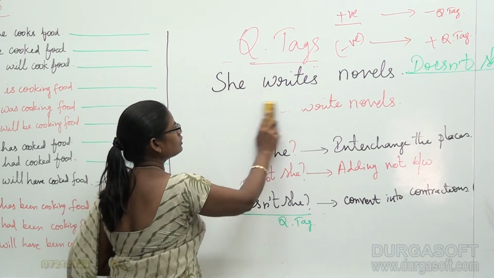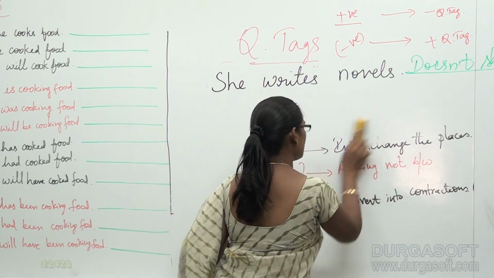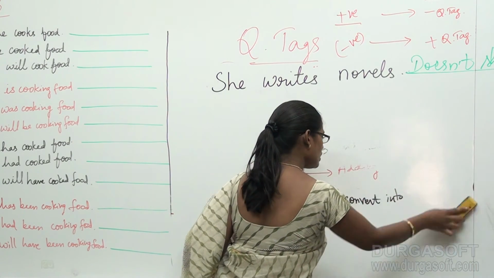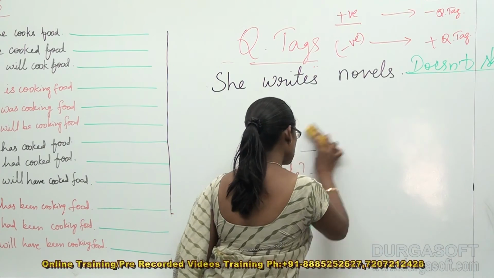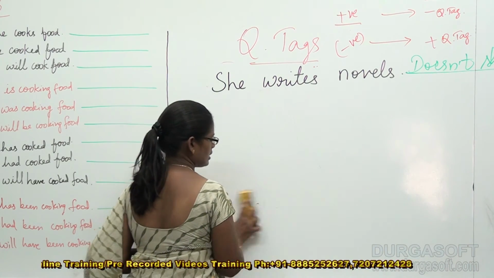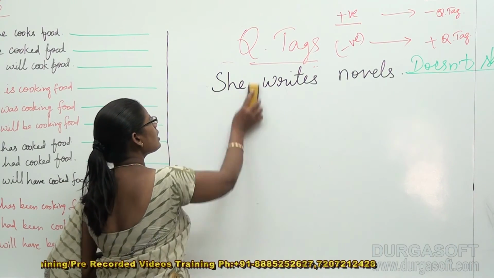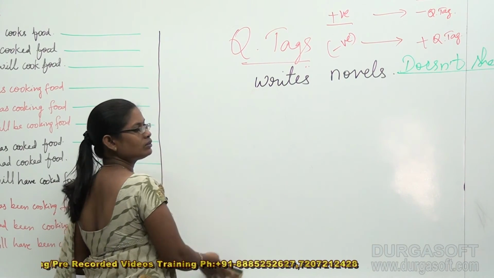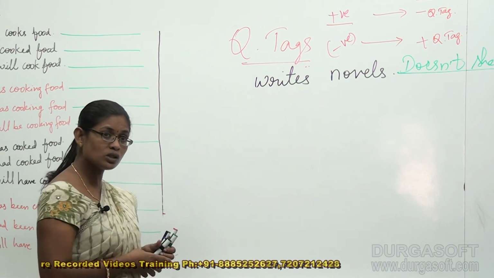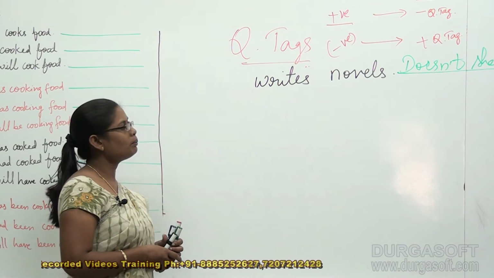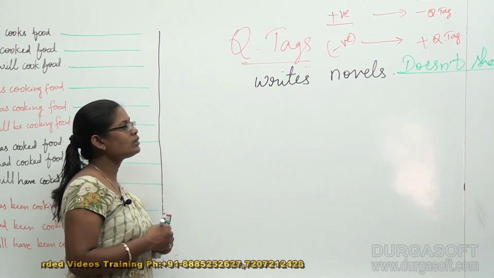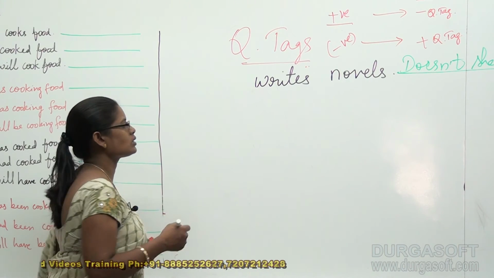I am not going to take any other new example. In fact, I am going to deal with the same example, just converting it into a negative sentence. In our previous sessions we already learned how to convert a given positive sentence of the respective tense into a negative sentence. Based on that, I would like to convert this into a negative sentence.